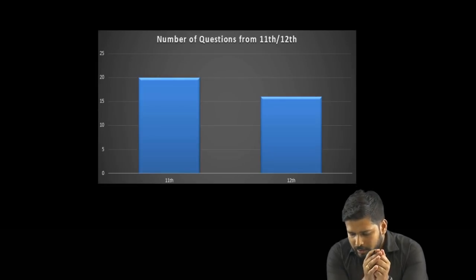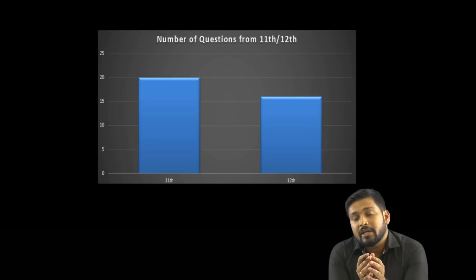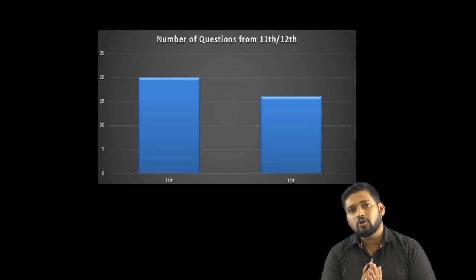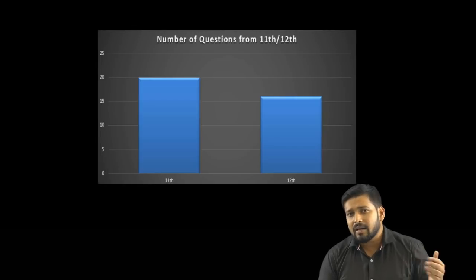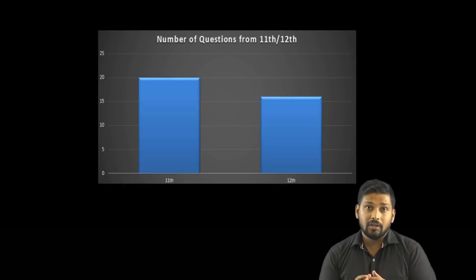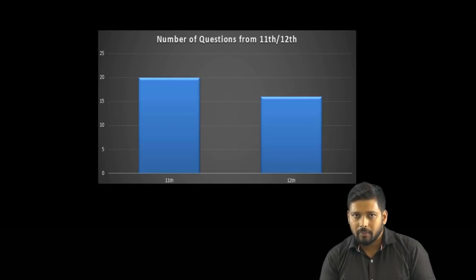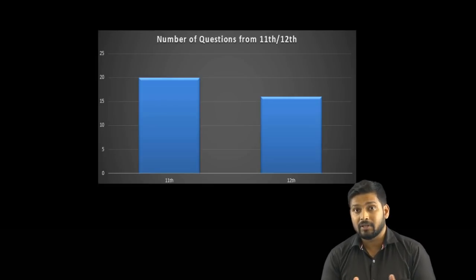Moving on, if we talk about the portions from 11th and 12th standard, most of the paper was bending slightly towards the 11th side. There were of course some good questions from mechanics, which were slightly on the difficult side, but most of the questions were from 11th. Around 20 questions were from 11th, and only 16 questions made up the 12th standard part.